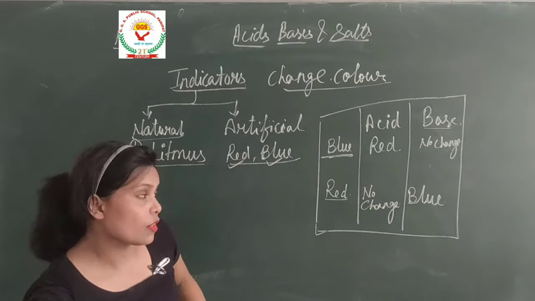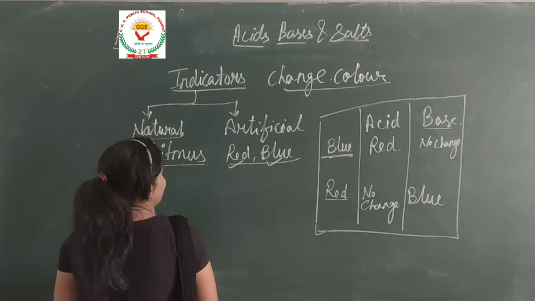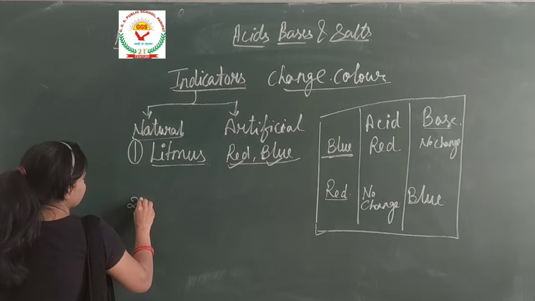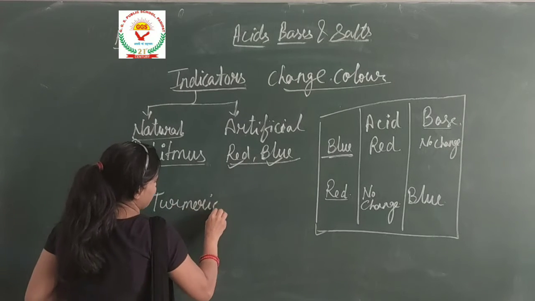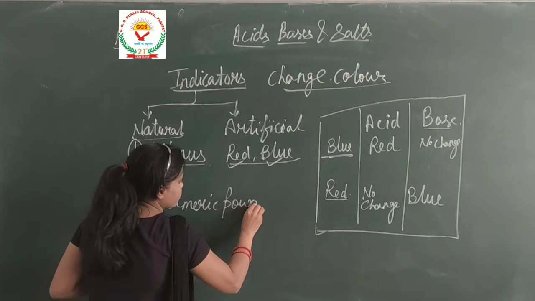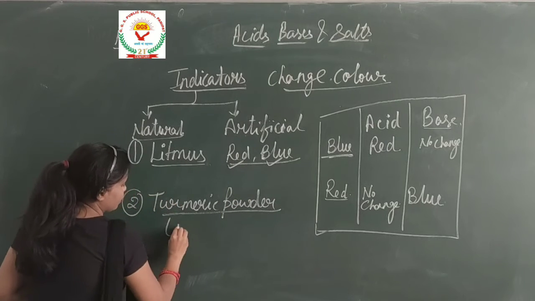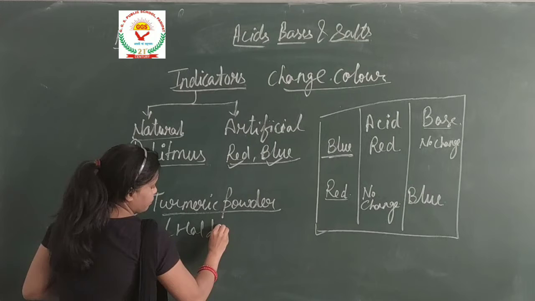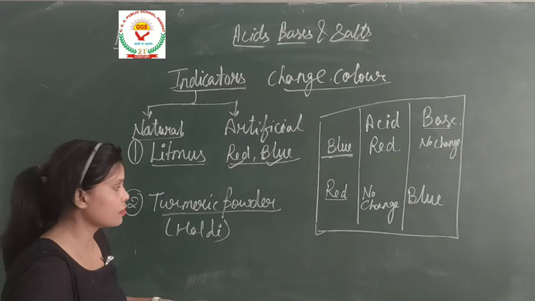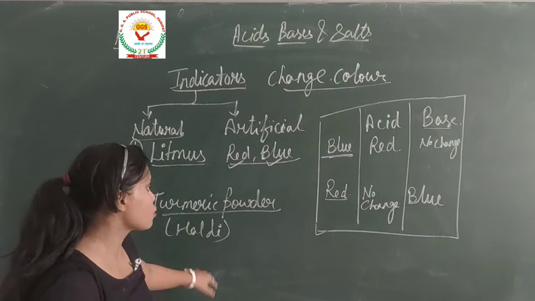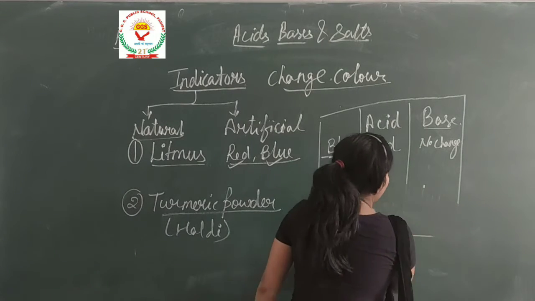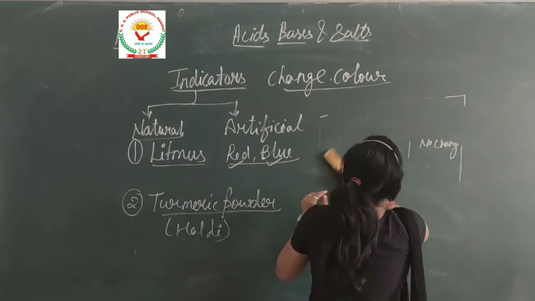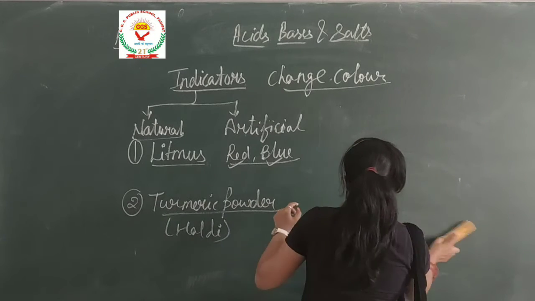Our next indicator is turmeric powder, or haldi. We use it in the kitchen, right? Turmeric powder also changes its color when mixed with acid and base. Let's see what happens with it.